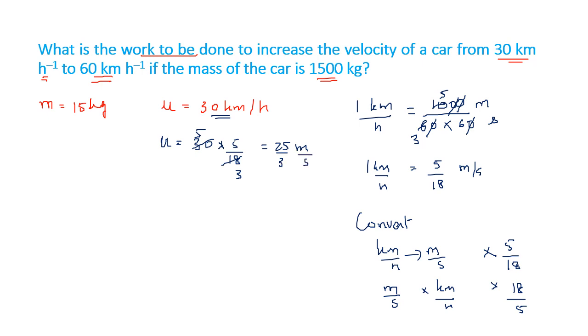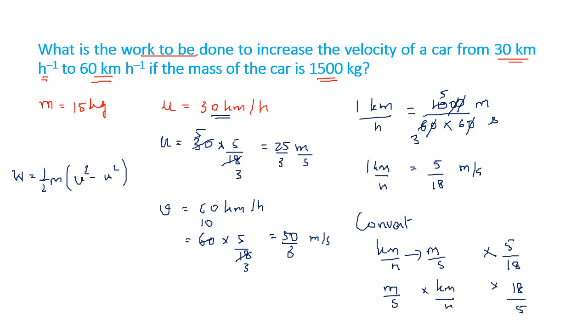That is the initial velocity. Final velocity 60 kilometers per hour equal to 60 into 5 by 18. 6 3s are 18, 6 10s are 60. So 50 upon 3 meter per second. Okay. Now work done. Formula: W equal to half m, v square minus u square. We get half into m. m is 1500 kg, into v square, 50 by 3 the whole square.